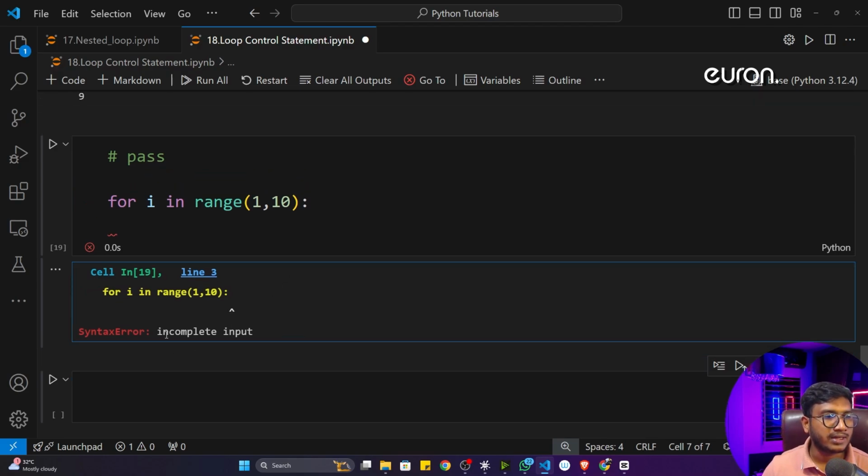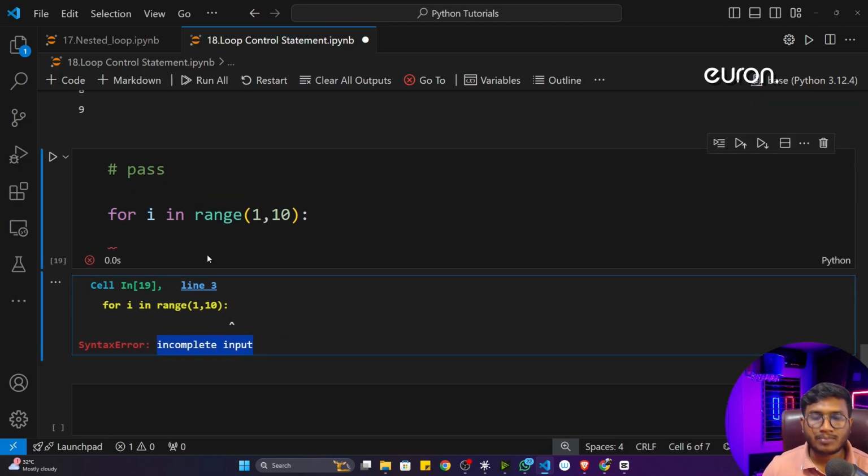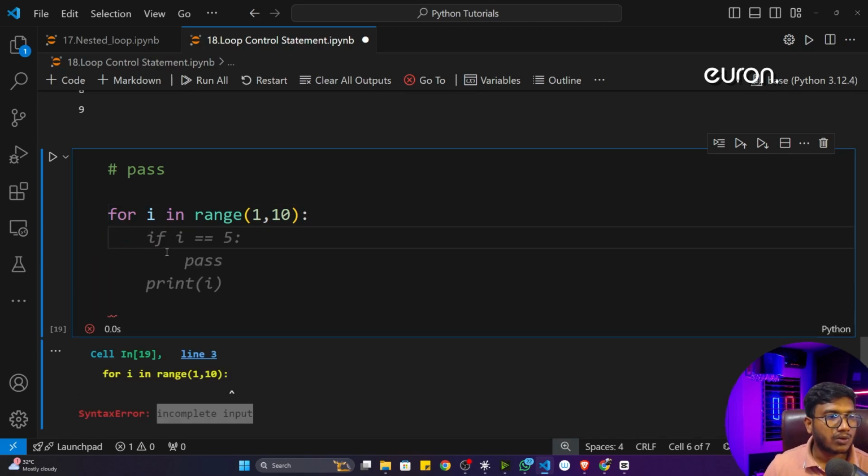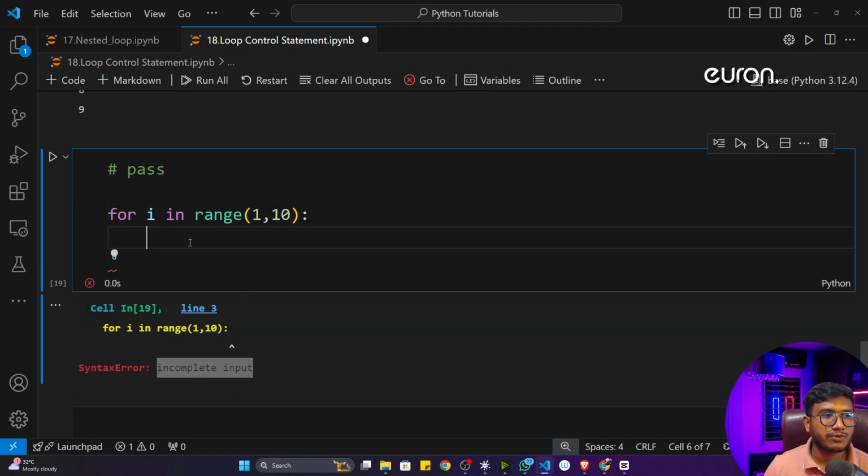Now see, if I just write this particular program and execute it, it will throw me an error. It is telling incomplete input. That means this particular for loop we have written is not actually finished yet, because it is expecting some code inside this for loop. But let's say as of now you don't know what to write inside it, and you will be writing in future.